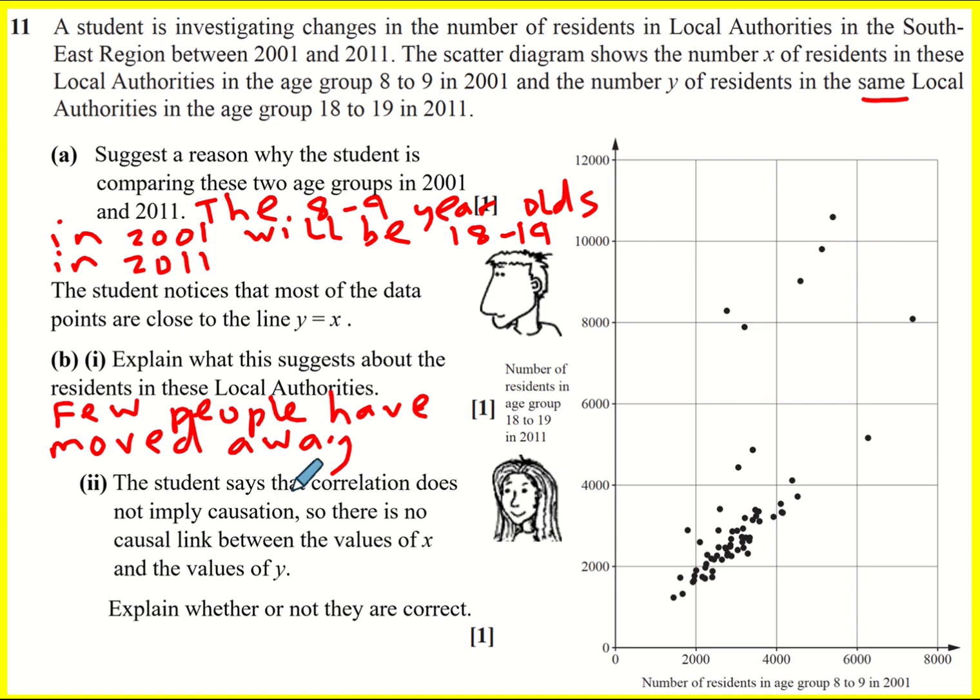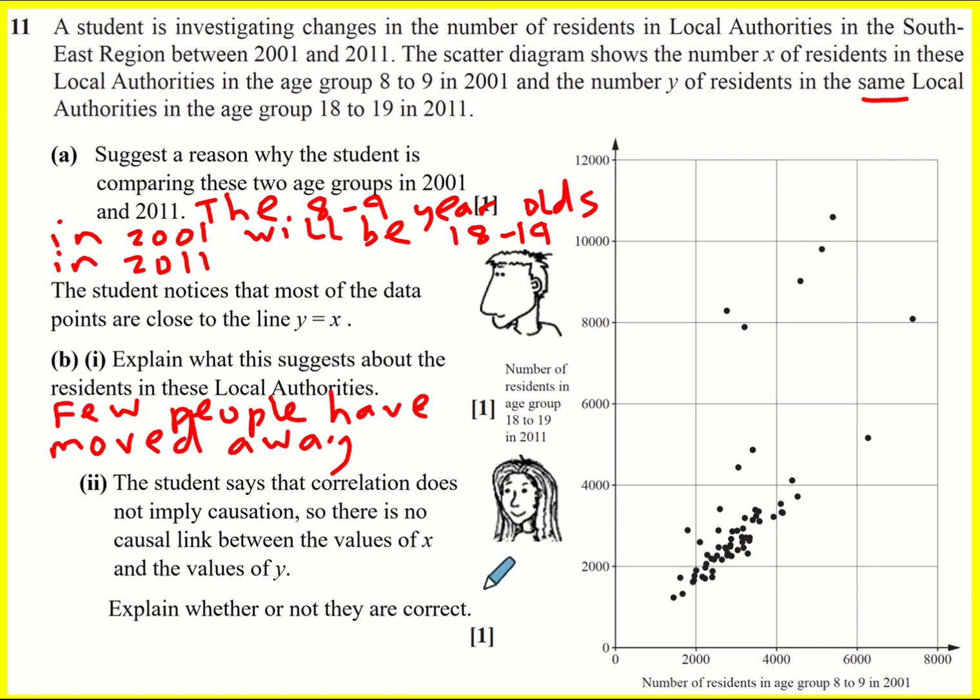A student says that correlation does not imply causation. What that means is that if things have a good correlation, which they do here, it doesn't mean that one affects the other. That is true. You can get really high correlation, but it might be down to something else, not one thing affecting the other. So they say because it doesn't imply causation, there's no causal link between the values of x and the values of y. Explain whether or not they are correct.